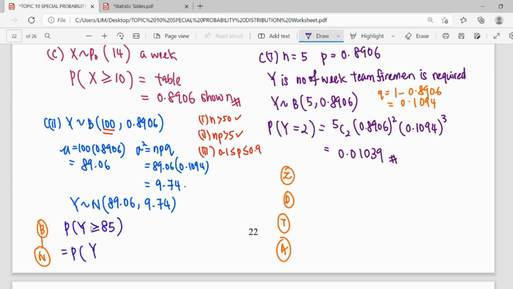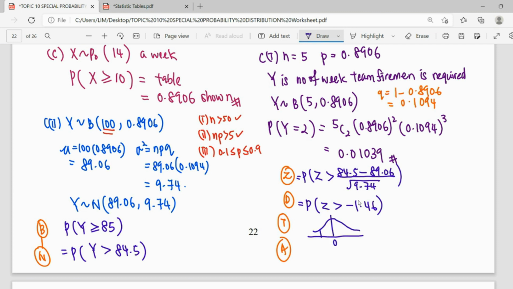After CC, it will be more than 84.5. Then we want to change to standard normal, so it becomes Z, 84.5 minus mean over standard deviation, square root of 9.74. In the distribution here it is variance, but for finding the Z score we use standard deviation, so you need to square root. So the Z value here is negative 1.46.